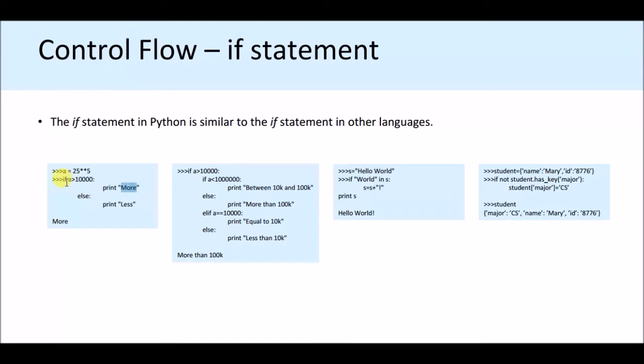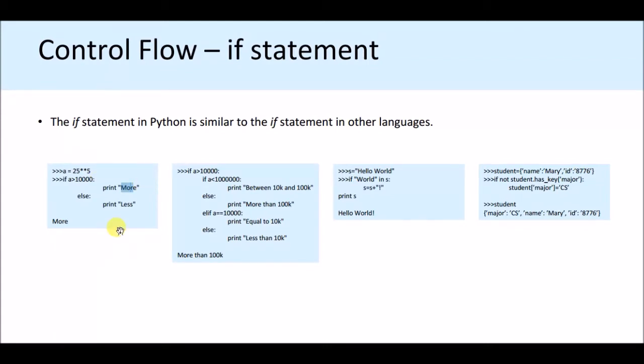Else, that means if this condition is not satisfied, then print less. As we know that this 25 star star 5 is actually greater than 10,000, this if statement is verified, and what is printed is more, so the output will be more. If this value is less than 10,000, then more is not printed, less is printed. So likewise you have two outputs, either more or less, either less than 10,000 or more than 10,000.